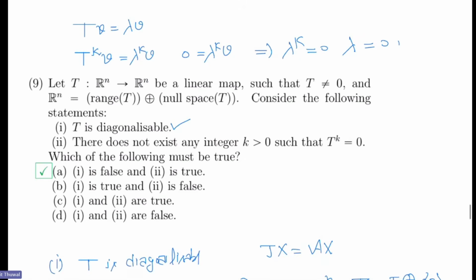So think about it. Why T is not nilpotent? There are other ways. There are many ways to think about it. Either you show that T to the power k is never 0 for any k, or you show that there is some eigenvalue which is not 0.